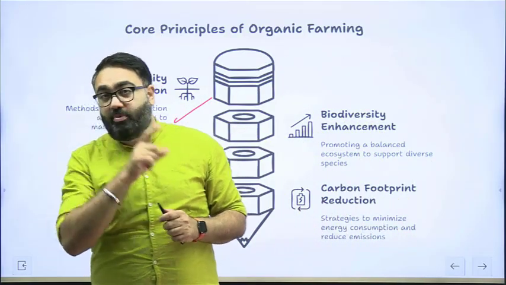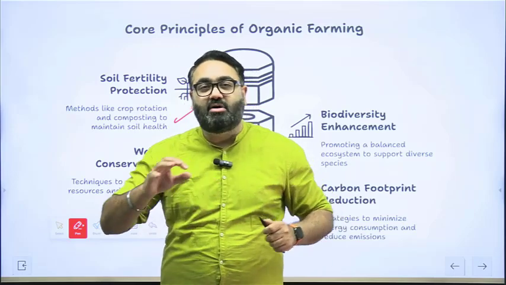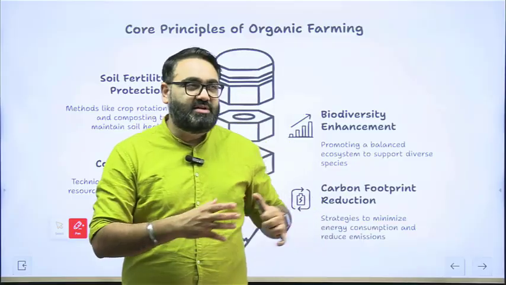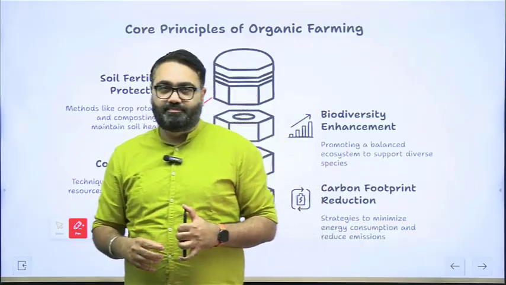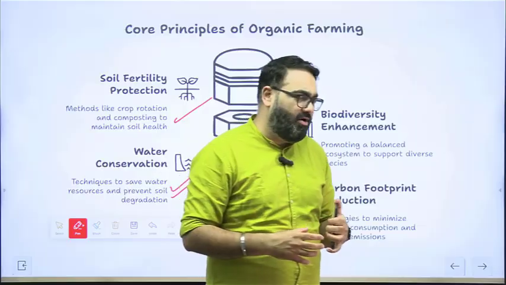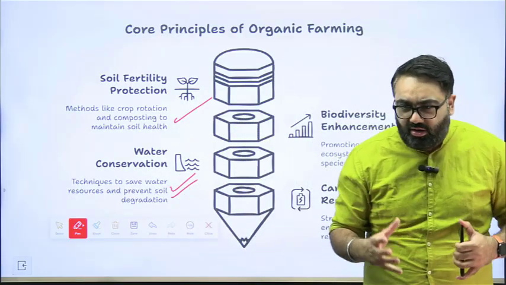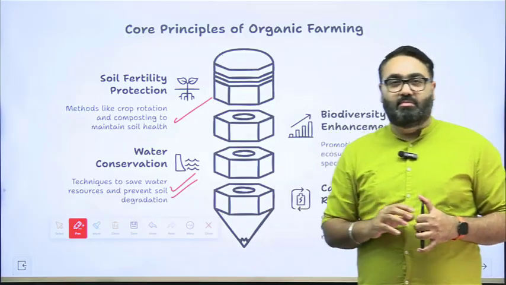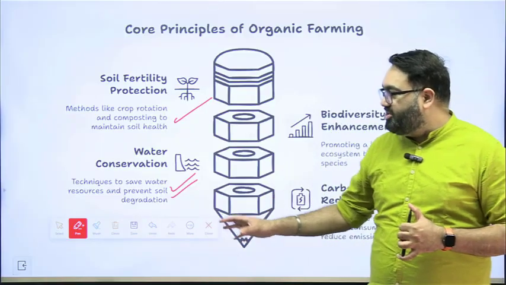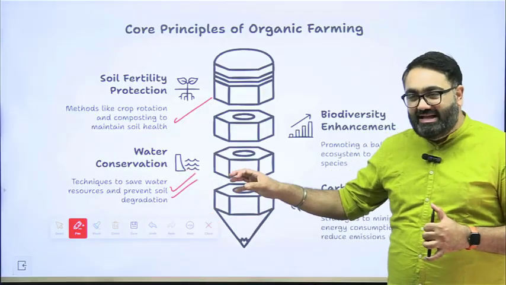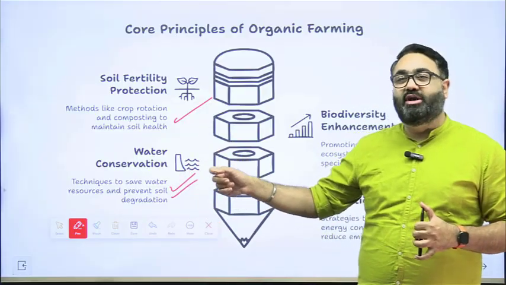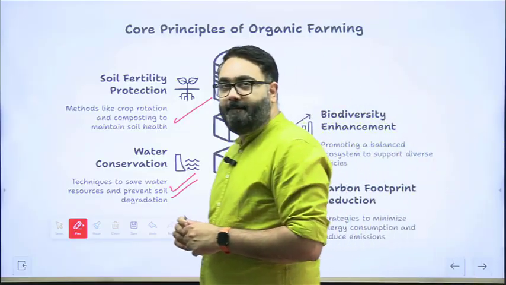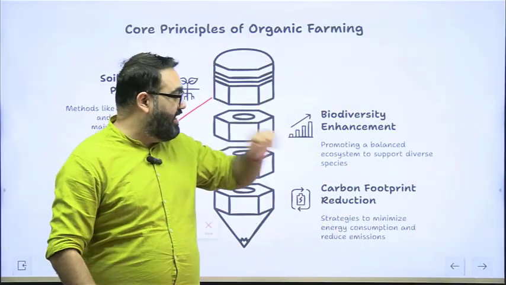There are so many reports that have pointed out that we are running out of water at an extremely fast pace. You would have seen a few months back what happened in Bengaluru, when news came in about a shortage of water because it did not have enough rain. That is a big problem. Water conservation, the way to prevent water loss, is something that has to be looked into, and that is an integral part of organic farming.